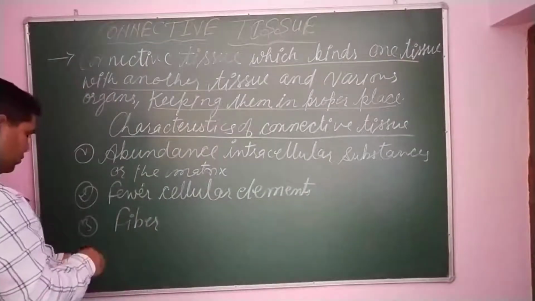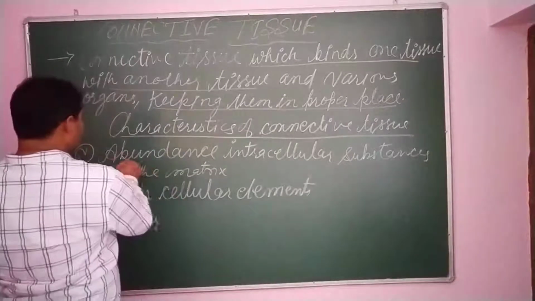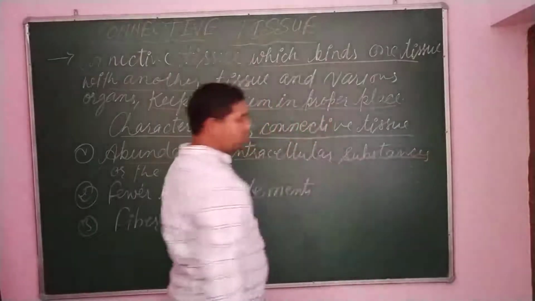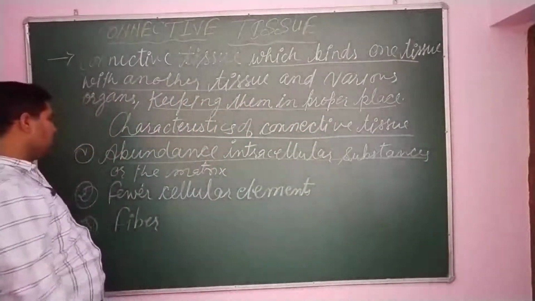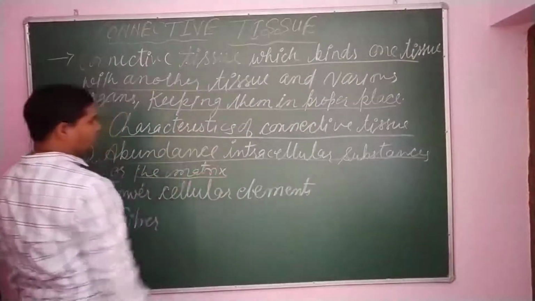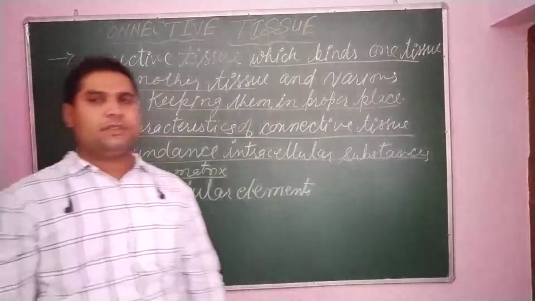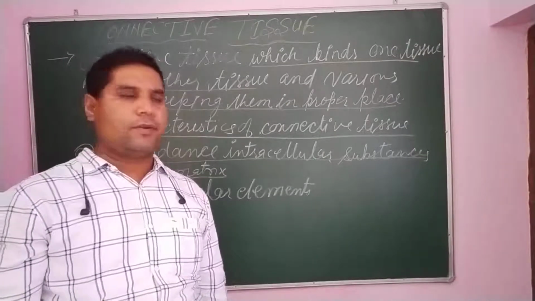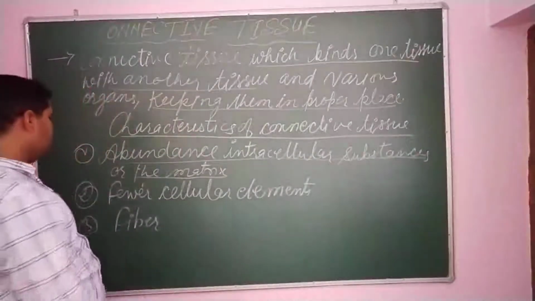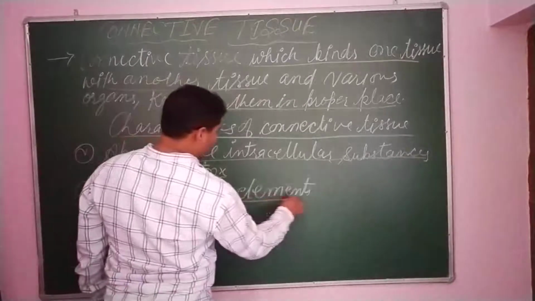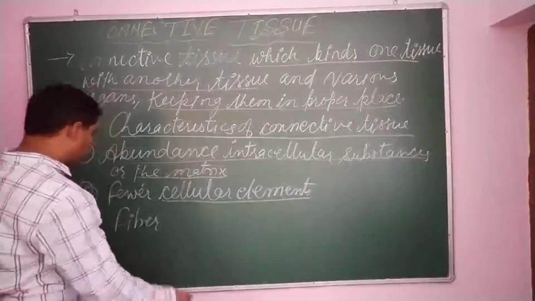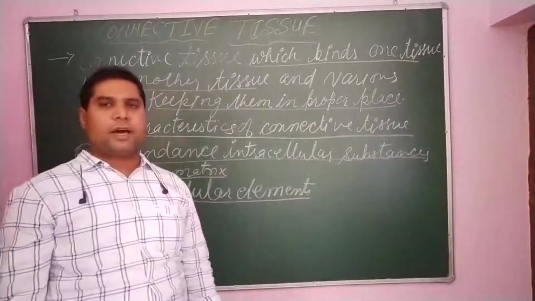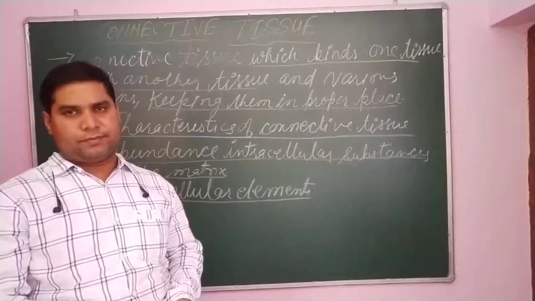So connective tissue consists of an abundance of intracellular substances between the cells, or you can say the matrix. The matrix can be in the form of liquid, in the form of gel, or in the form of fiber. Also cellular elements and fiber.